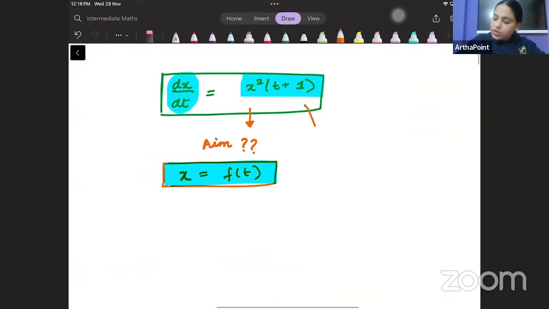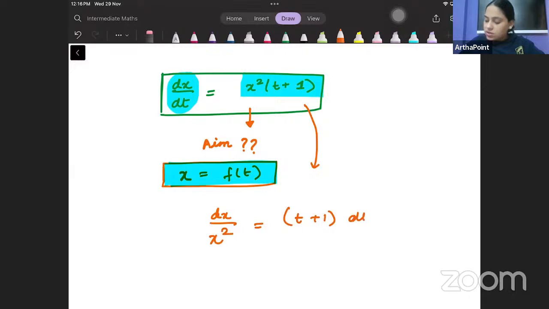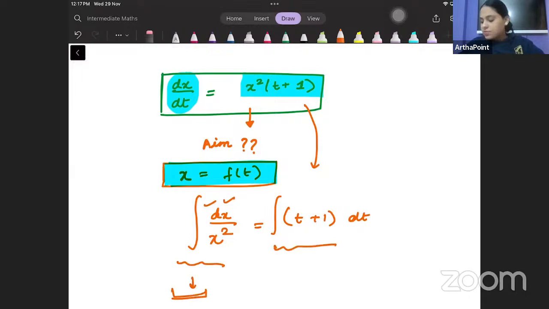In this case, what we can do is bring all x terms on one side and all t terms on the other side, and then integrate. So with differentiation and integration, I will get something in terms of x here and something in terms of t here. So x will be a function of t.